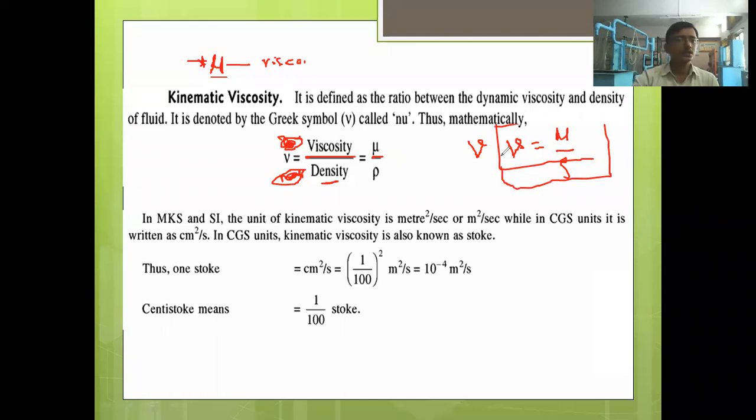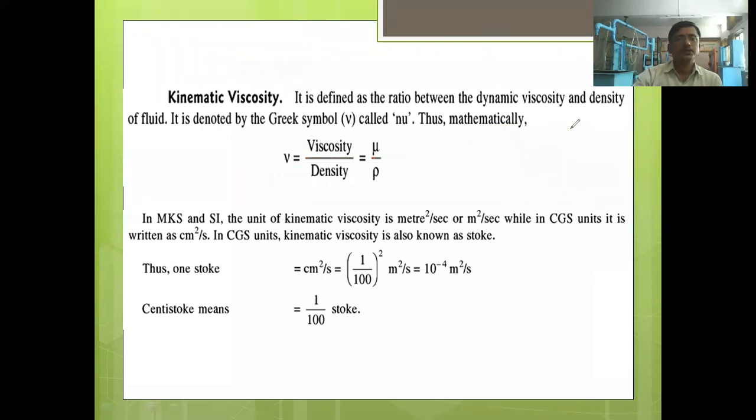Is there anyone having a doubt? Someone unmuted there, or did it happen by mistake? Okay, I suppose no one is having any doubt.